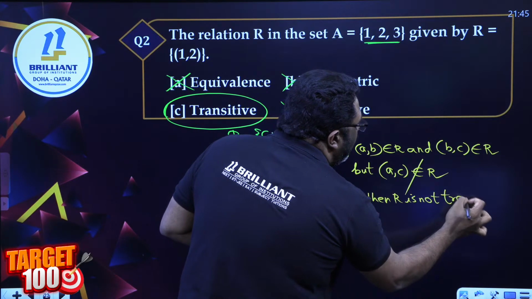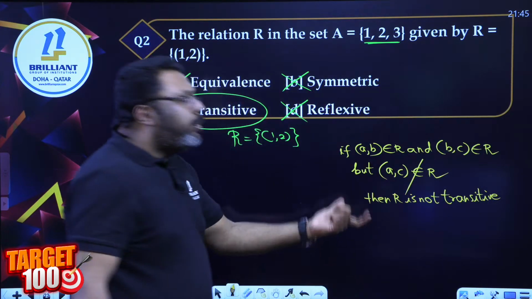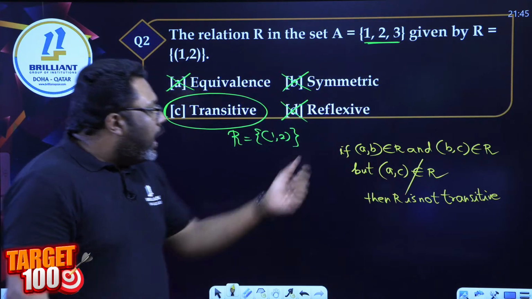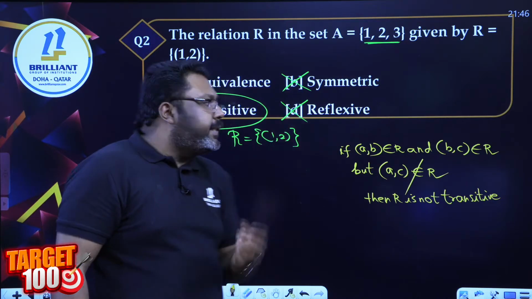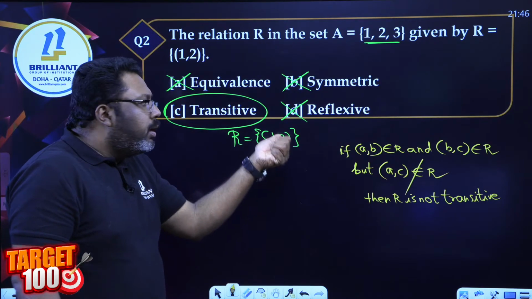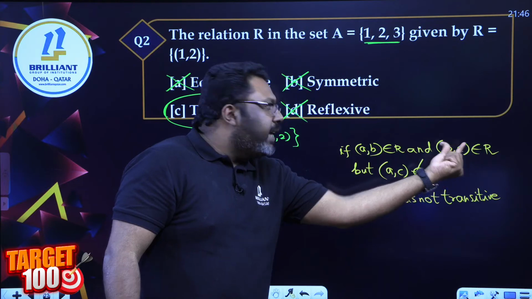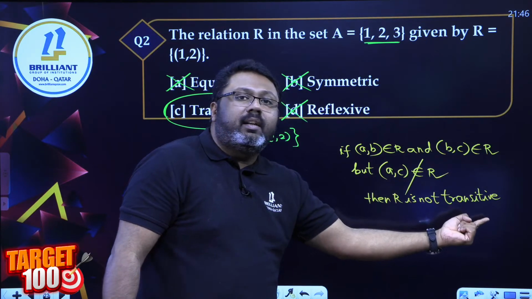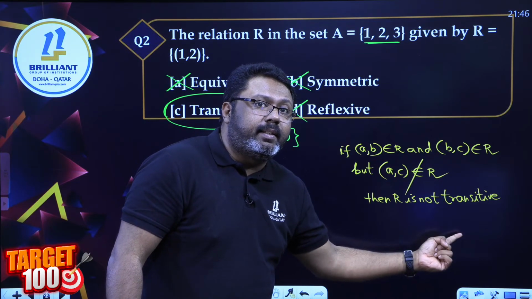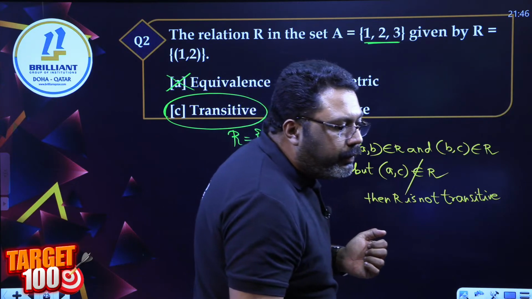This is the only condition where a relation cannot become transitive. I have (a, b), I have (b, c), but not (a, c). If I have (a, b) but I don't have (b, c), this second part fails. If any one part fails, it is transitive. So this is the only condition to become not transitive.